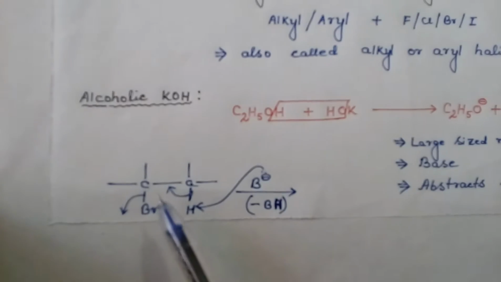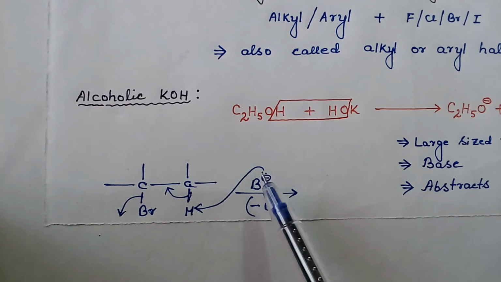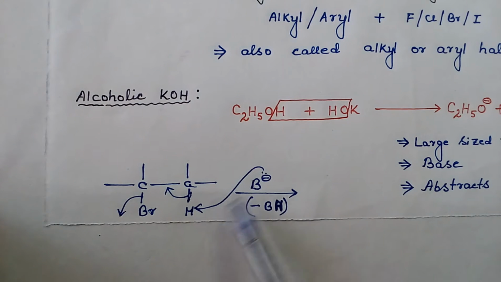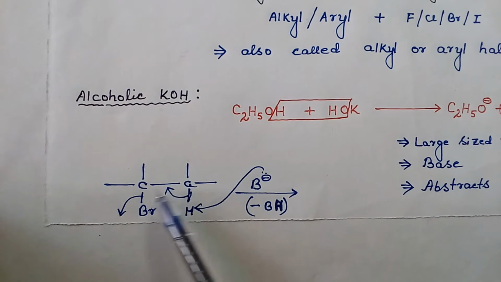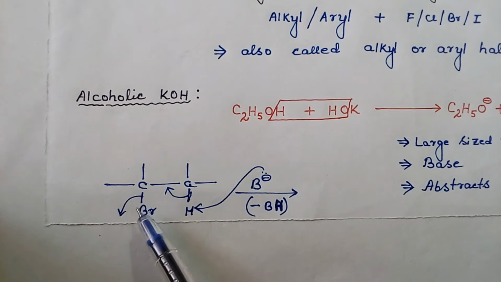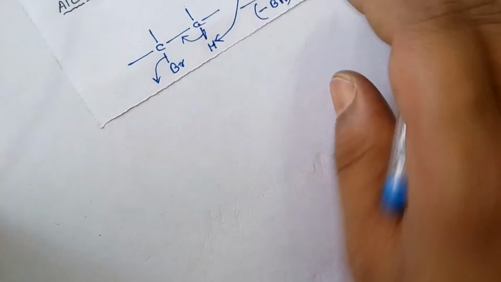Take a molecule like alkyl bromide. The base will abstract this hydrogen as a proton. The shared pair of electrons will be taken up by the carbon, and then the carbon will form a pi bond with the adjacent carbon. Bromine will leave with the electron pair.